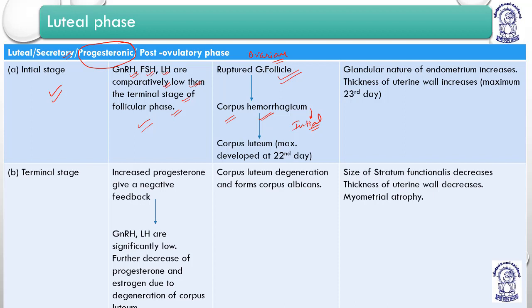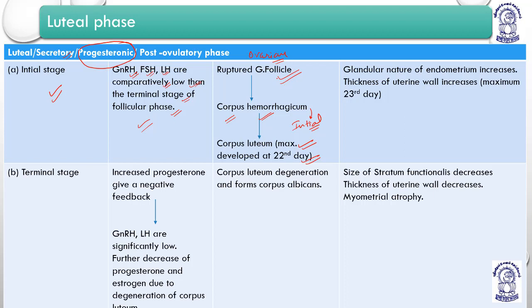So I have told you in the previous slide that the corpus luteum tries to extend from the 16th day to reach its maximum size. So corpus luteum becomes maximum size at the 22nd day of the menstrual cycle. So what exactly happens? Fertilization, the ovum is shed out. We are waiting for its confirmation whether the marriage is going to happen or not.